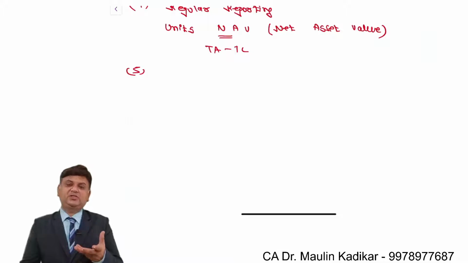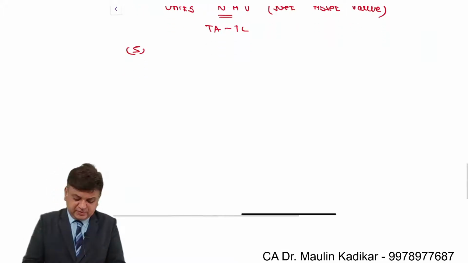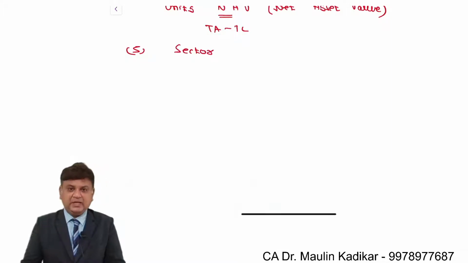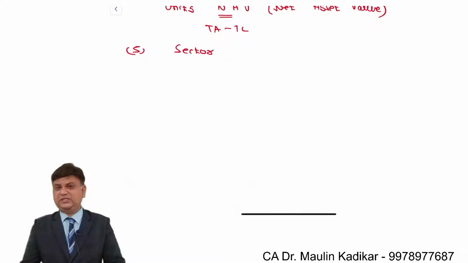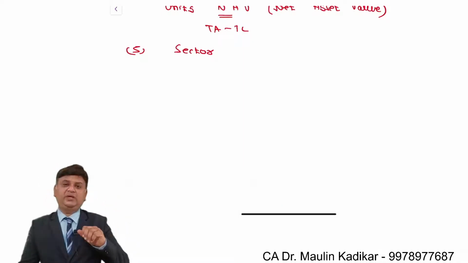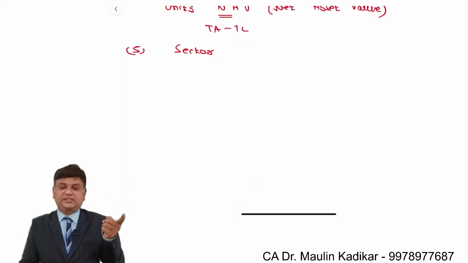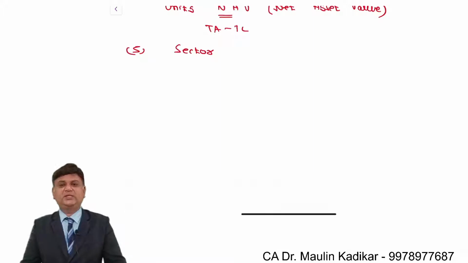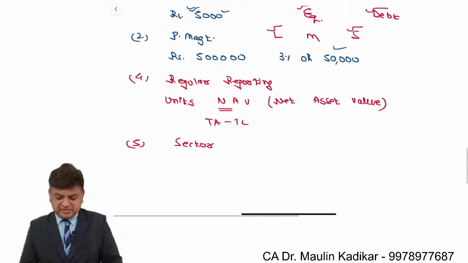The mutual fund industry has grown so much that you will be able to make the investment as per your own choice. Suppose I want to invest in a specific sector, like banking, because I believe the banking sector is likely to go up. Then I can invest in a mutual fund which is focusing on that specific sector. If I want to invest in proportion to the Sensex, then I can invest in a mutual fund which follows an index. Sensex and Nifty are considered to be indices, and apart from those, a number of other indices are there. So you can make investment in that.